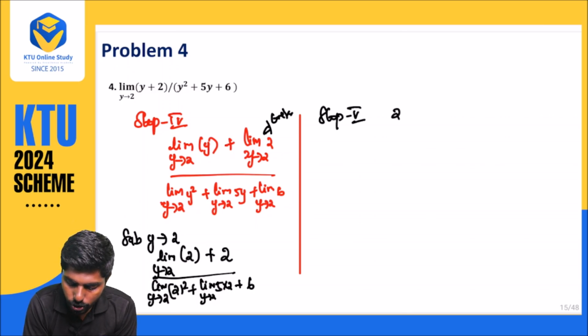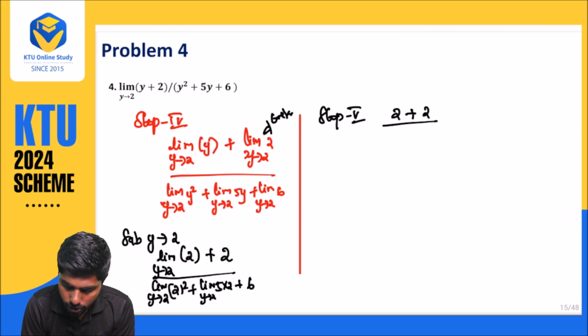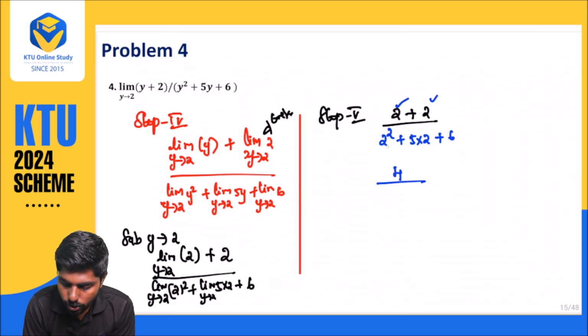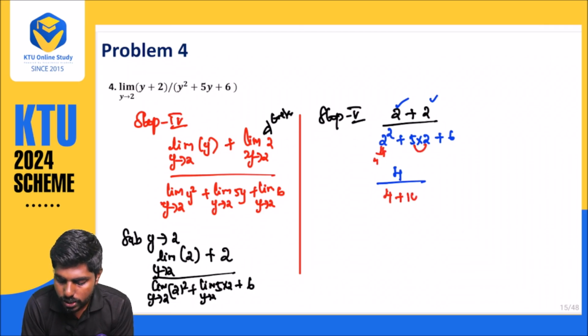What are you getting? You are getting 2 plus 2, divided by 2 square plus 5 into 2 plus 6. That is 2 plus 2, that is 4, divided by 2 square, which is 4, plus 5 into 2, that is 10, plus 6. So 4 divided by, when you add this, you will be getting 20.